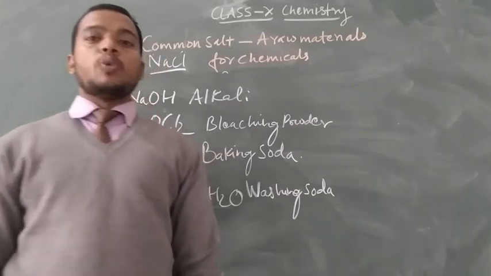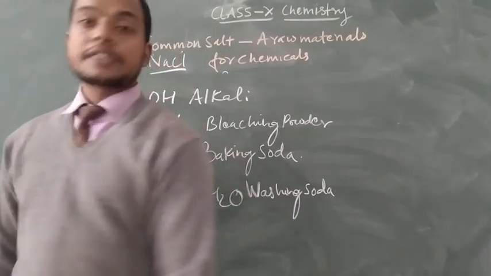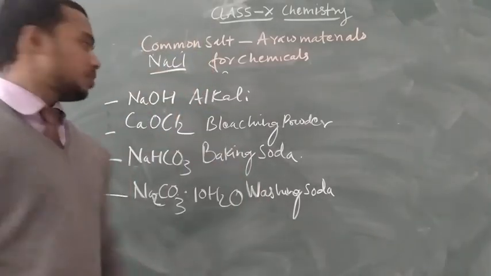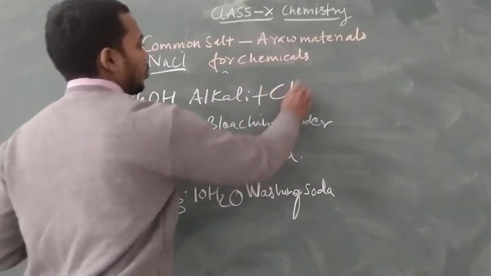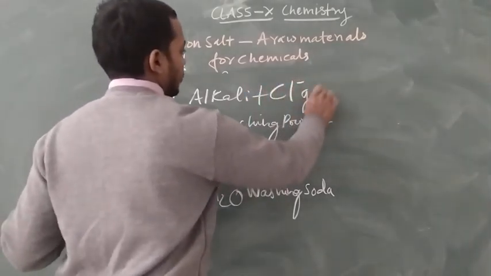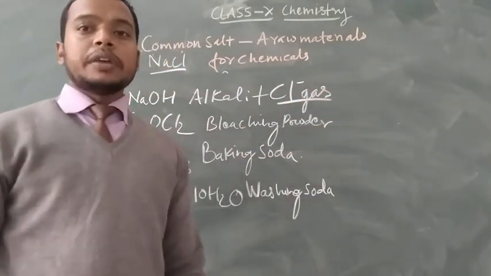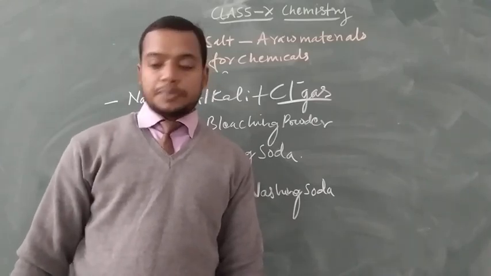In this way, we know how NaCl is a raw material of these chemicals. Another important chemical is chlorine gas. The remaining part is discussed in the next video. Thank you.